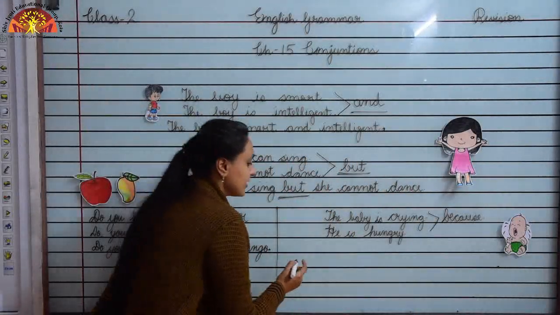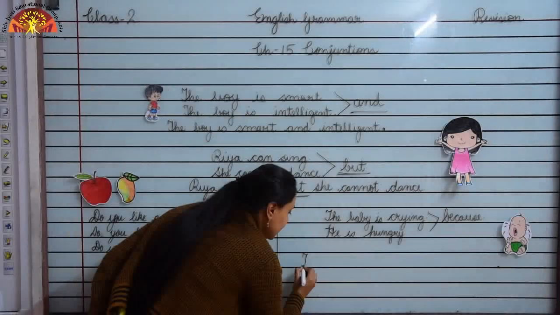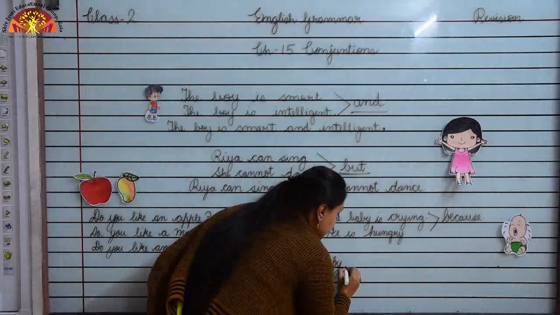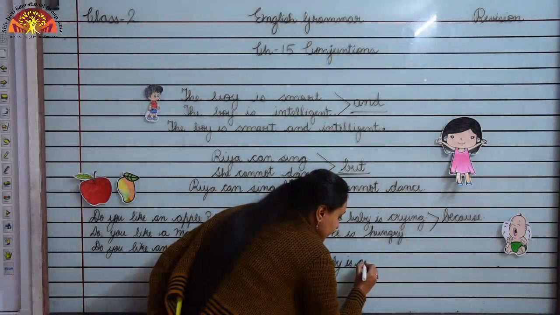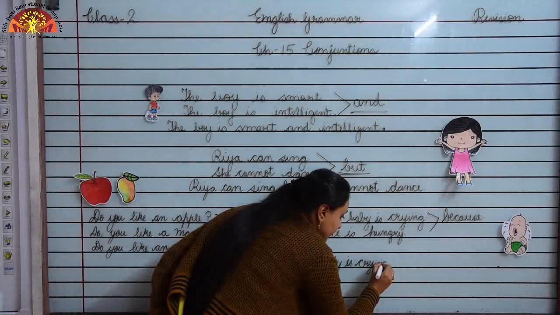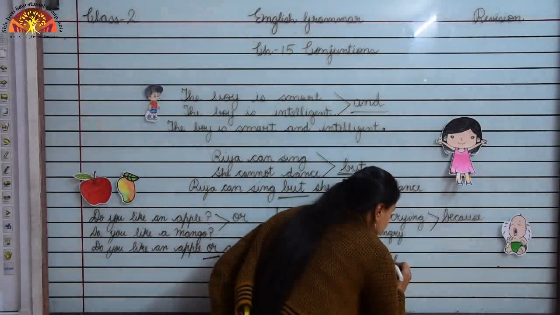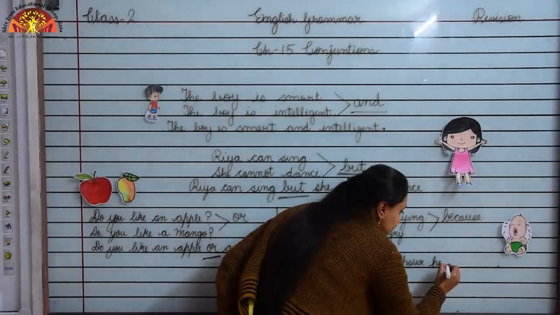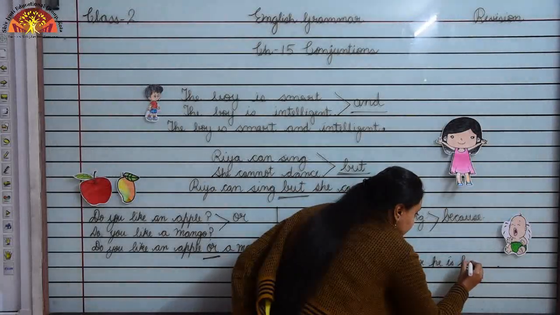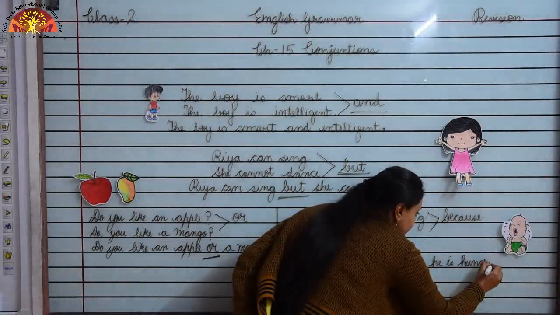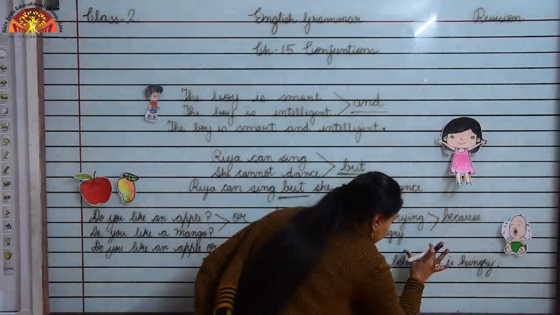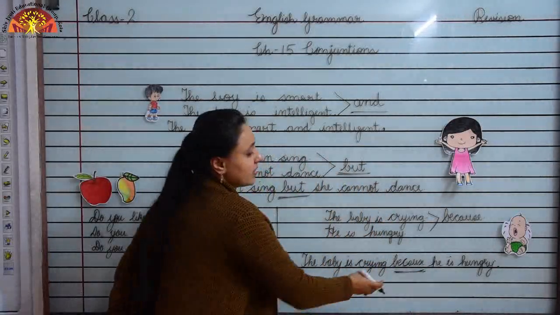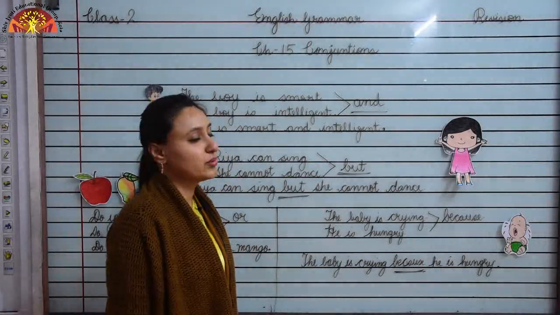So now I'll rewrite it for you. The baby is crying because he is hungry. So children, here the reason is given to you in a sentence, okay. That's why we have used the conjunction word because over here, okay.